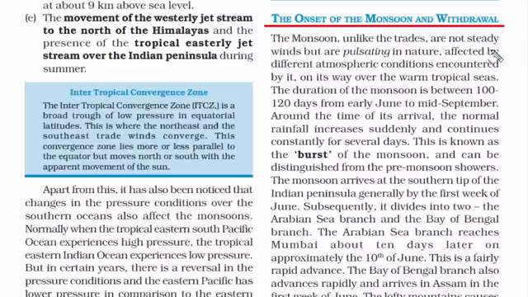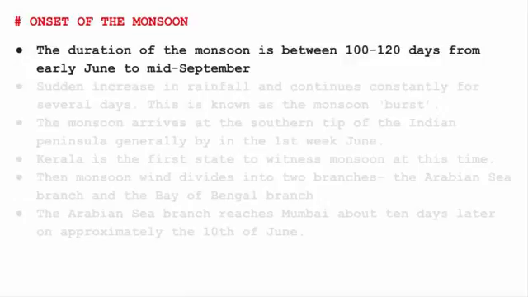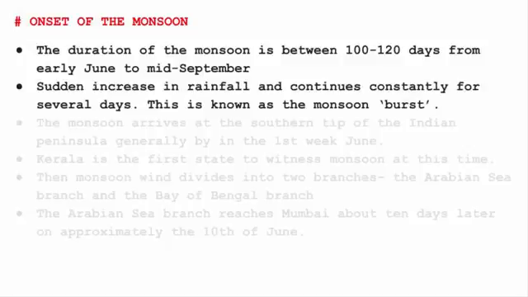Those who wish to read from the book, please pause and read. So the duration of monsoon in India is between 100 to 120 days. That is 4 months to be exact, and it starts from June to mid-September. We all know when monsoon comes, it starts with a drizzle, and then there is a sudden increase in rainfall, and it continues constantly for several days. So this change from drizzle to sudden increase in the rainfall is called monsoon burst.